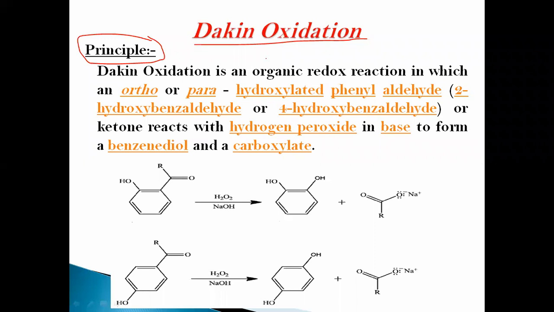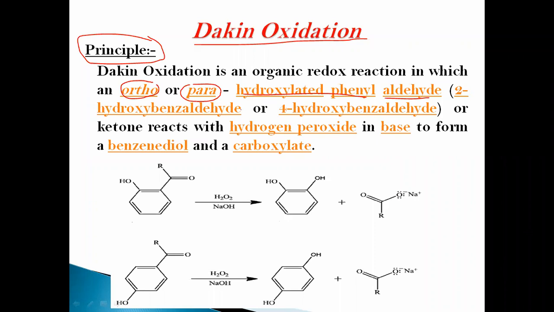This Dakin oxidation reaction is nothing but a redox reaction of a hydroxylated aromatic aldehyde, either ortho substituted or para substituted. In short, ortho or para hydroxy substituted benzaldehyde. For example, 2-hydroxybenzaldehyde or 4-hydroxybenzaldehyde are the starting materials for the Dakin oxidation.